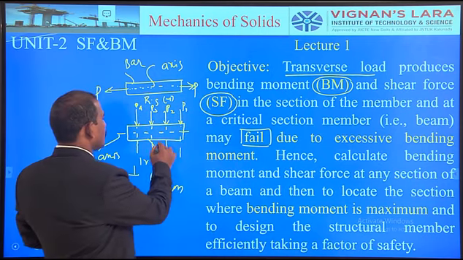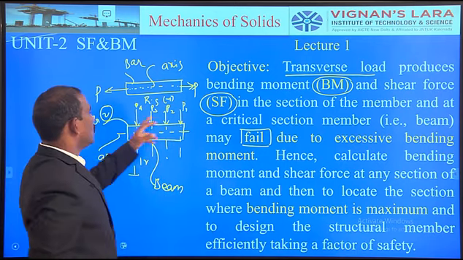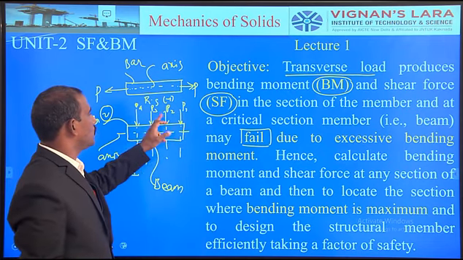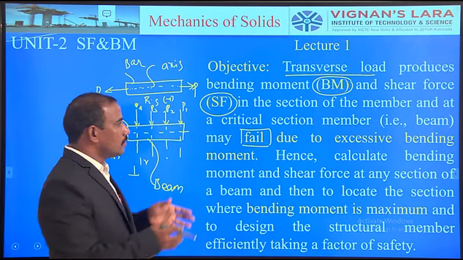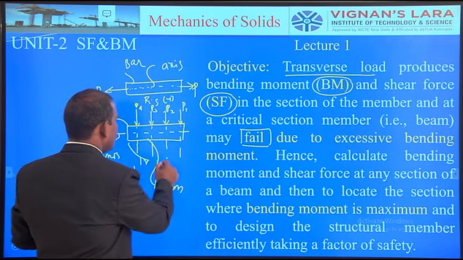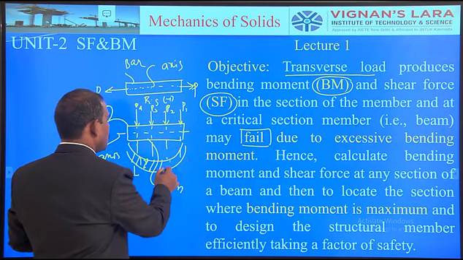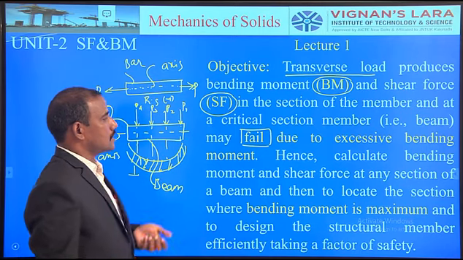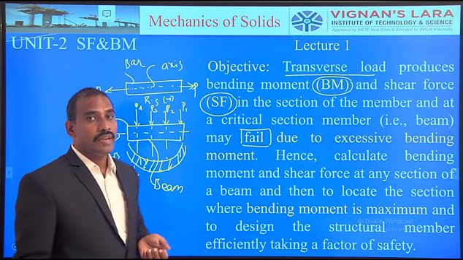For example, let us see figure number 2. This is figure number 2. If you observe the beam subjected to a transverse load of various magnitudes P1, P2, P3 and P4. If it bends within the limits, there is no problem. If the load produces a bending moment, say this is the new shape of the particular structural member, particularly the beam. If the bending moment is excessive, automatically the structural member may fail.